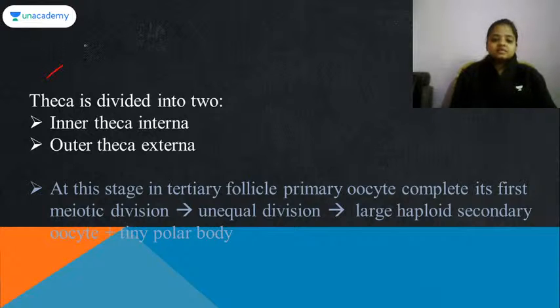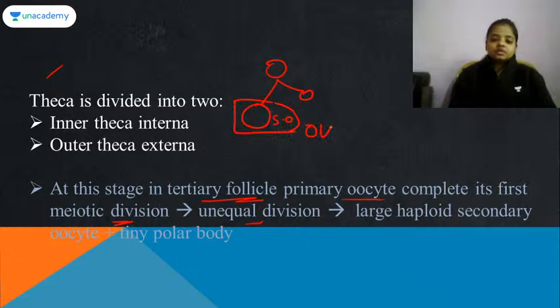Okay, so theca is divided into two parts, that is inner theca and the outer theca. At this stage of tertiary follicle, primary oocyte completes its first meiotic division, unequal. तो primary oocyte था वो unequal division करता है, इससे बनता है secondary oocyte और polar cell. ठीक है, तो ये जो secondary oocyte बना है, at this stage the ovulation will occur, secondary oocyte along with the first polar body. ठीक है, तो इस स्टेज पे क्या हो जाएगा, ovulation. Fine.